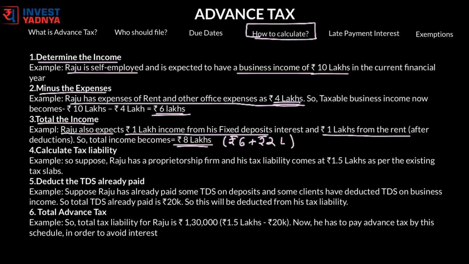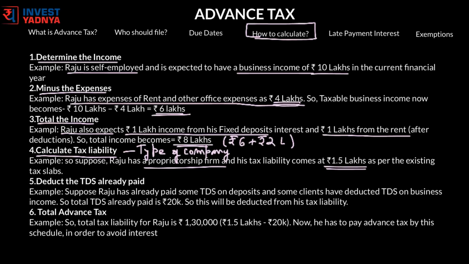Now calculate the tax liability. Based on the type of entity, which is a proprietorship, partnership or corporate, the person has to calculate the tax liability. In case of a proprietorship or an individual, tax will be calculated as per the existing income tax slab of individuals. For this you can see our video on how to calculate income tax. So in our example, suppose Raju has a proprietorship firm and his tax liability is rupees 1.5 lakhs as per the existing tax slab.